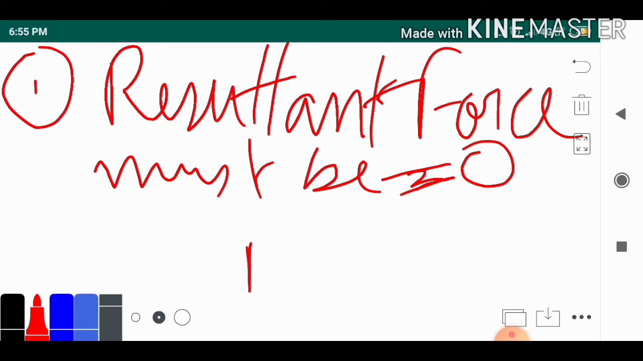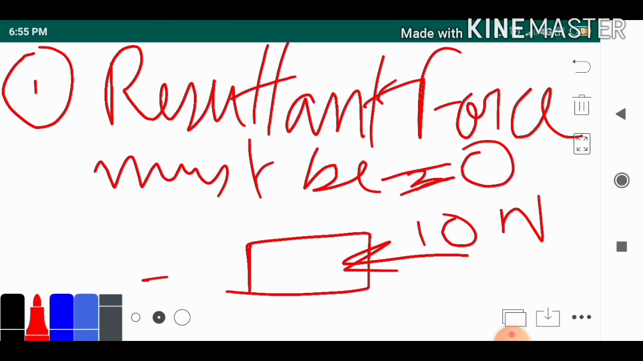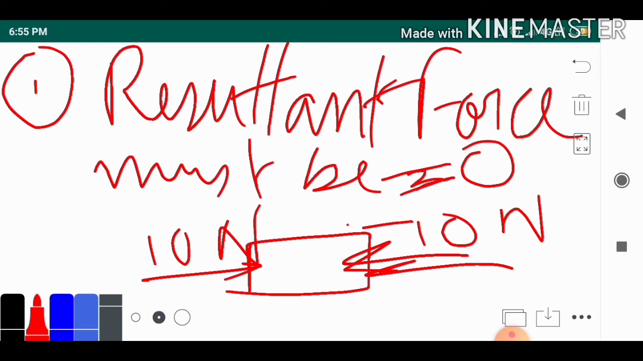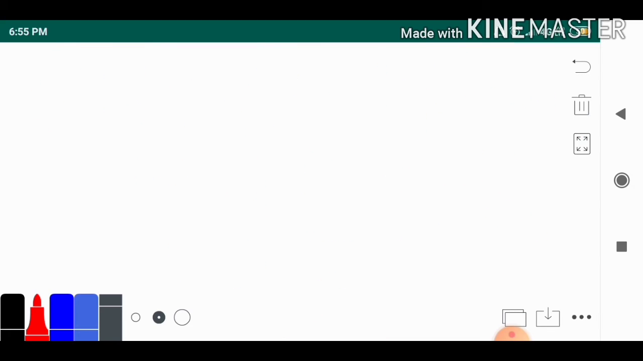That I have shown you over here with this box example. 10 newton, and this is minus 10, as in the opposite direction it becomes minus. So 10 newton minus 10 newton, they cancel each other, which gives you zero. That is, the resultant force must be equal to 0.